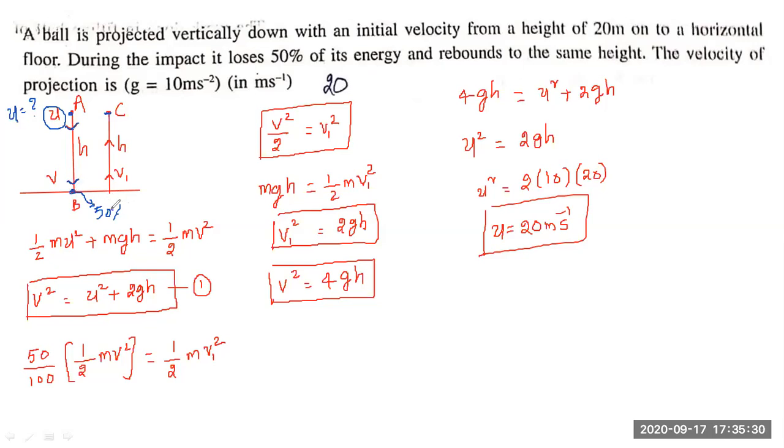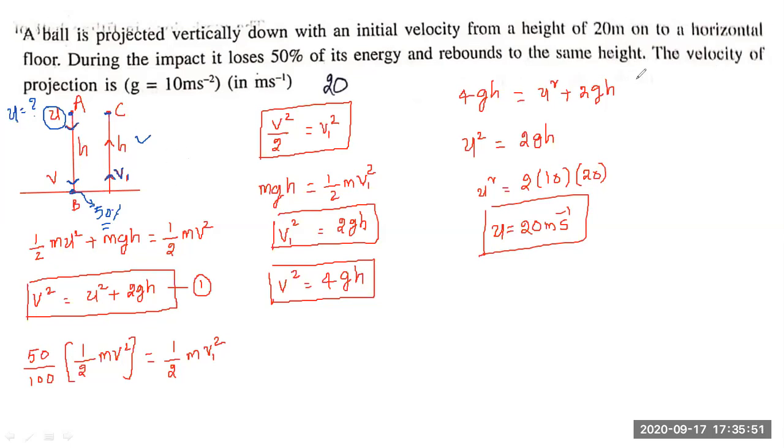After that, it loses 50% of the energy and rises up with velocity v1. With this velocity, it reaches the height h again. Now, this diagram totally represents the content given in the problem.